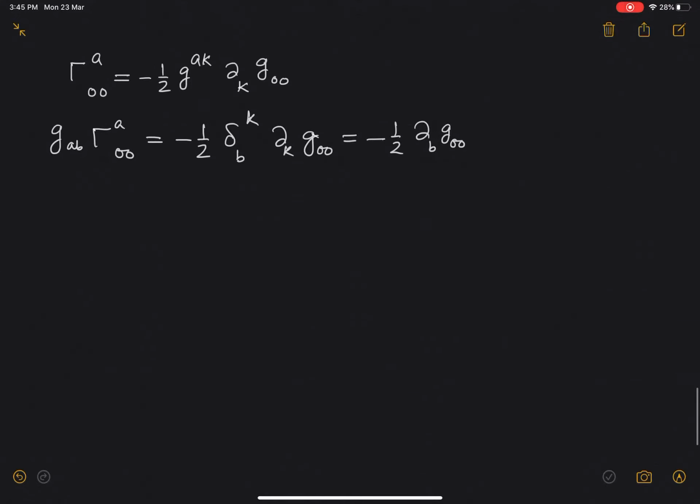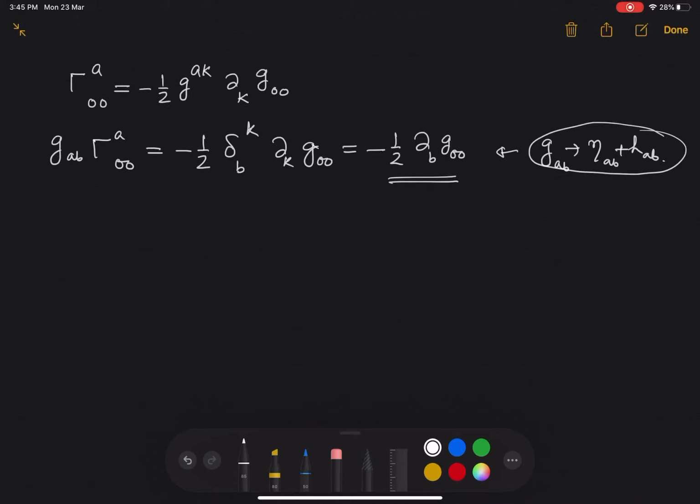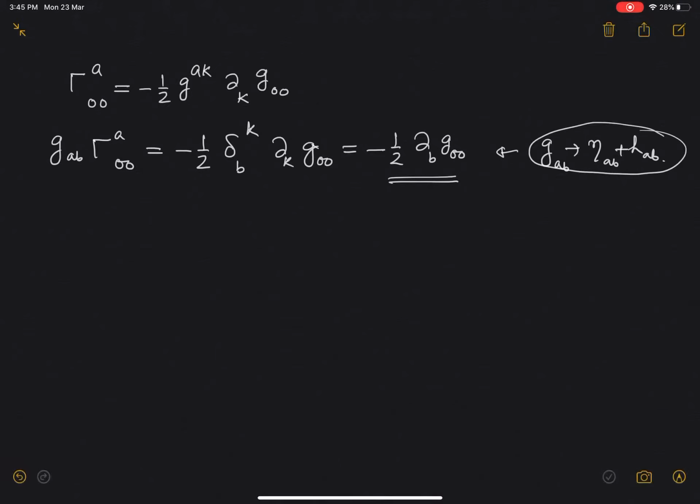Now we are going to use this condition, GAB is eta AB plus HAB. Since eta AB is constant, this must have only del B of H00, right? Because now instead of GAB we will use eta AB plus HAB in this equation. We use this now, because this is what our weak gravitational field means. It's a small perturbation over the background metric, which is eta AB.